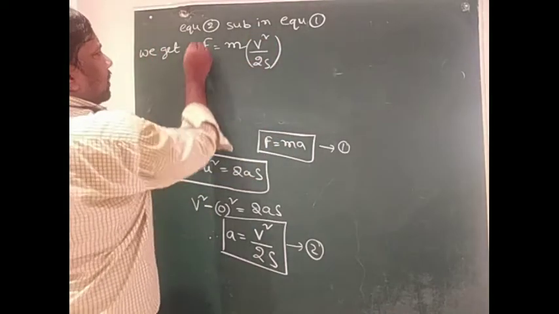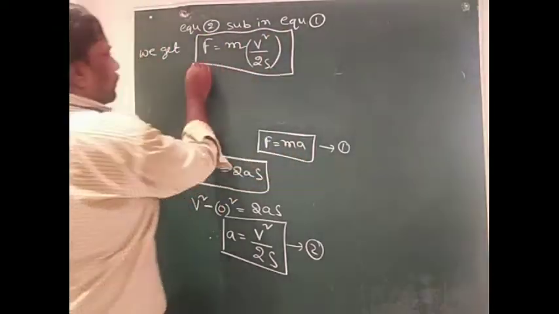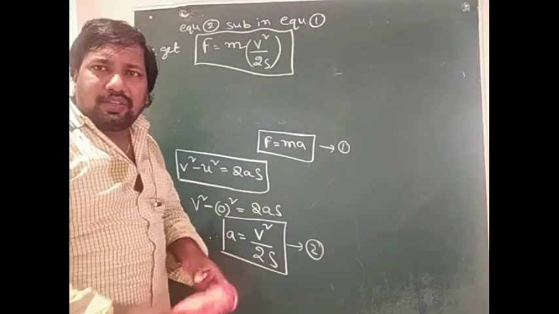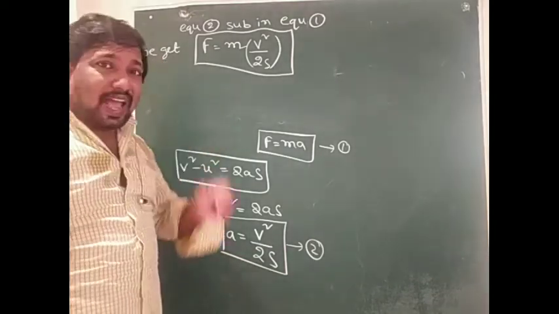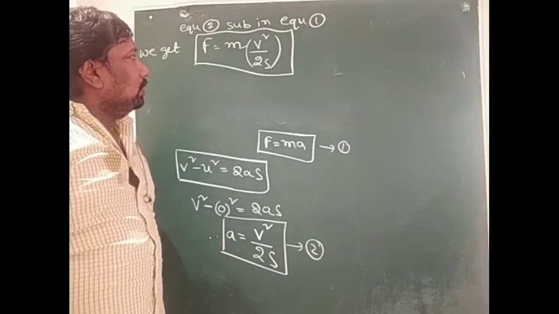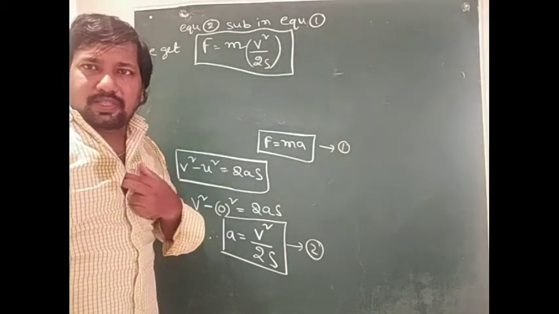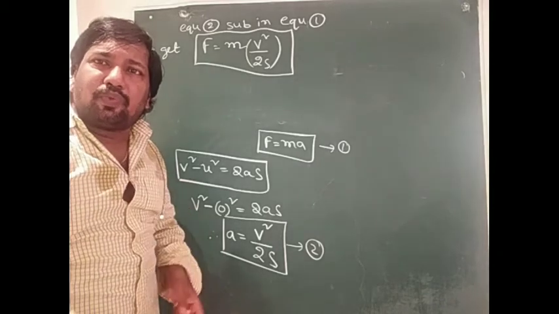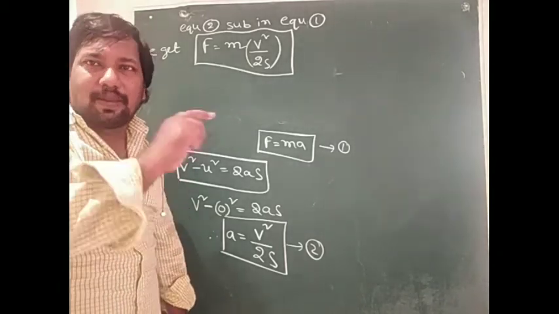So F equals m v square by 2s. This is the force. The force is acting on the body in the direction of the displacement, so displacement and force are along the same direction.